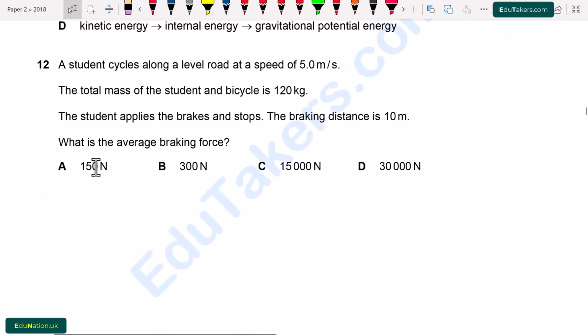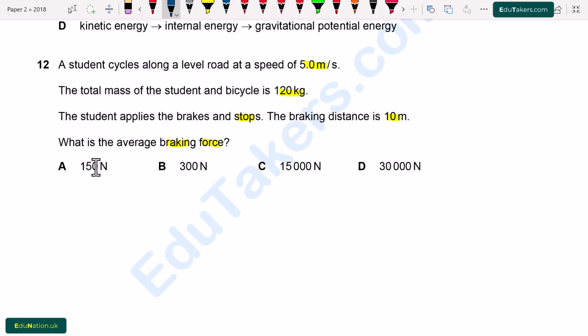Question number 12. A student cycles along a level road at a speed of 5.0 meter per second. The total mass of the student and bicycle is 120 kilogram. The student applies the brakes and stops. The braking distance is 10 meter. What is the average braking force? Here we have to find out the average braking force.